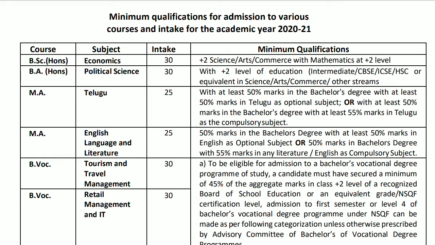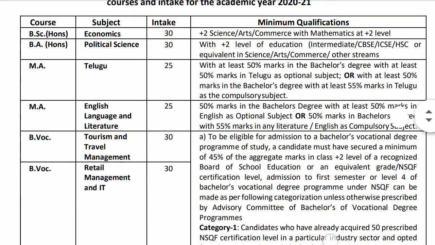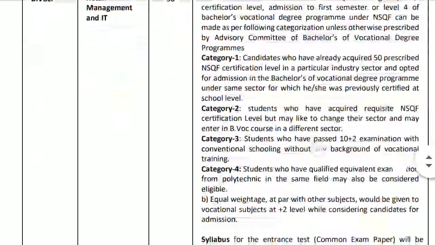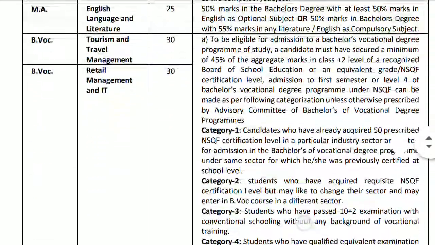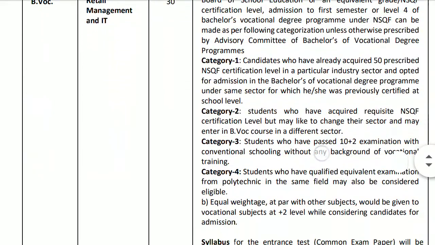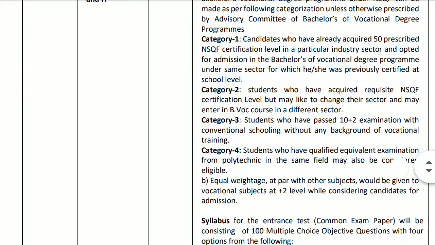You can see that the minimum qualification for the UG courses is 12th standard with science, arts, and commerce with mathematics, and for the masters there is a minimum of a bachelor degree with 50 percent of the marks. Here you can see that there are three or four categories of admission in the Bachelor of Vocation. Those who have studied 12th standard in a different stream, it is for them.